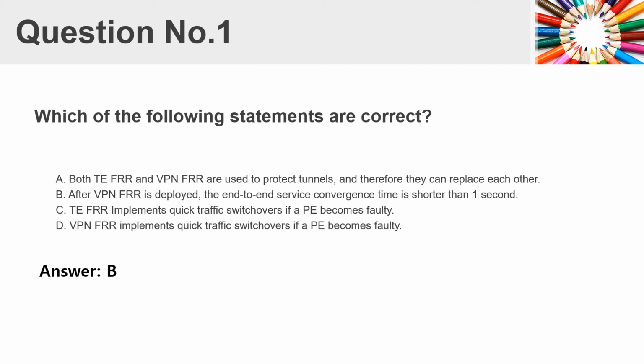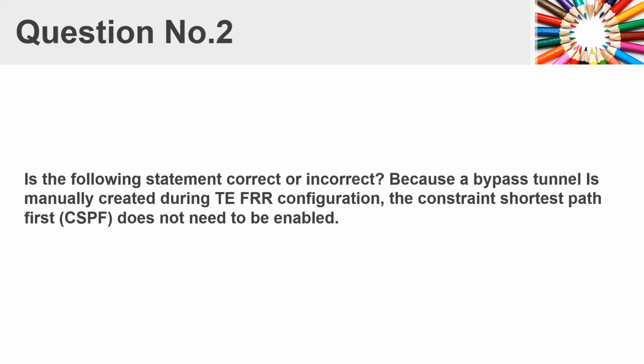C. TE-FRR implements quick traffic switchovers if a PE becomes faulty. D. VPN-FRR implements quick traffic switchovers if a PE becomes faulty. Answer B.